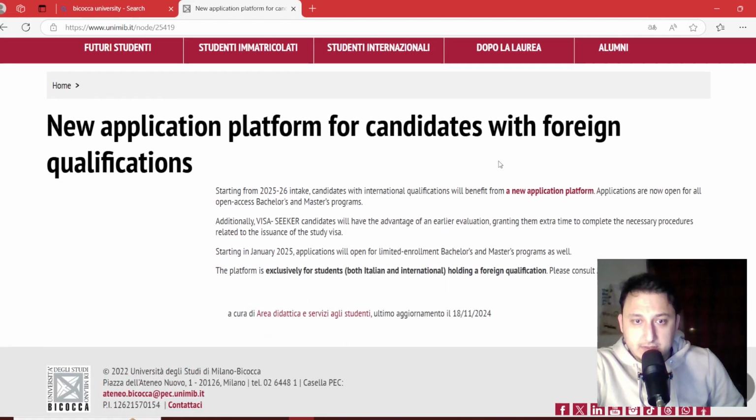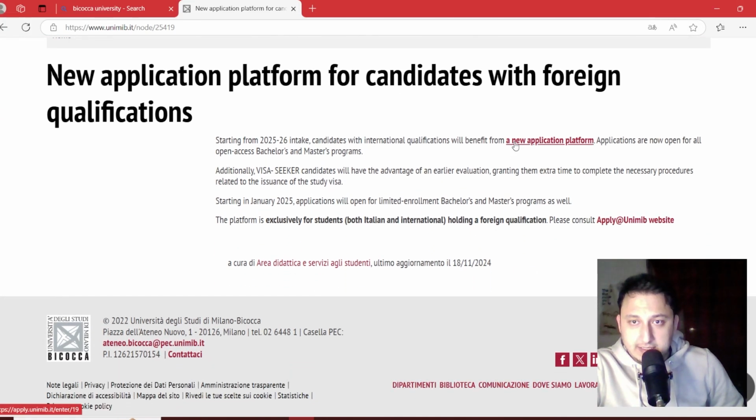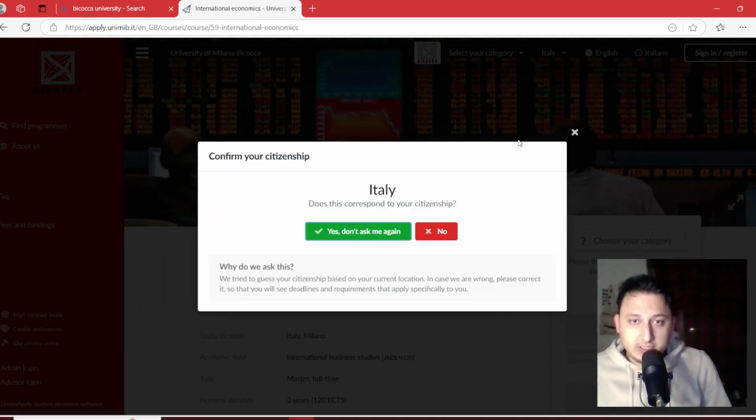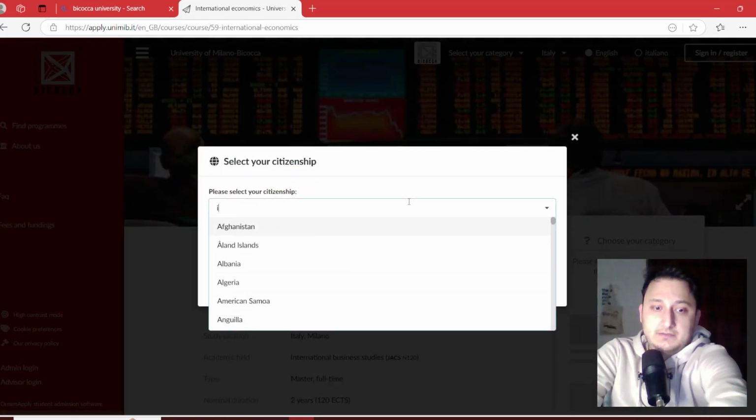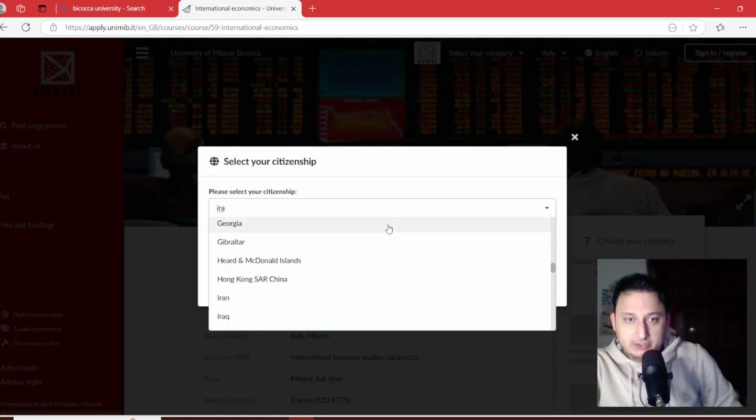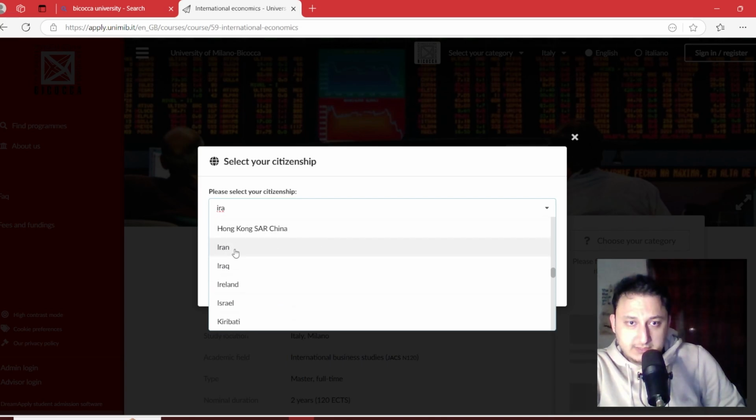Then we can go down and click on the new application platform. This platform is new for the University of Milano-Bicocca, and this is the first time I'm recording about this portal for this university. So here, your citizenship. First we can choose our citizenship. For example, I'm from Iran and I choose Iran. It's sorted alphabetically.